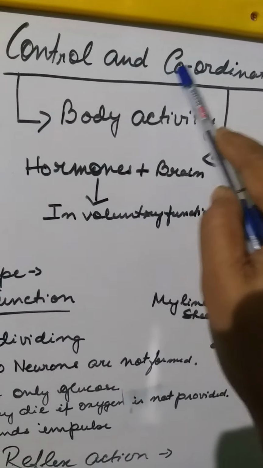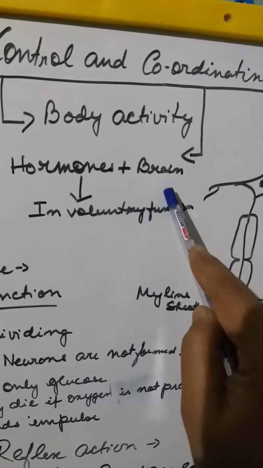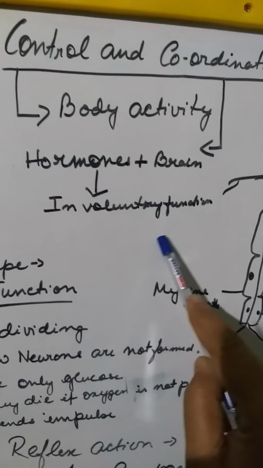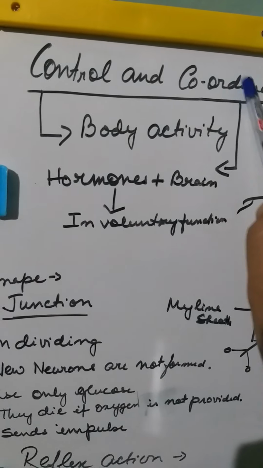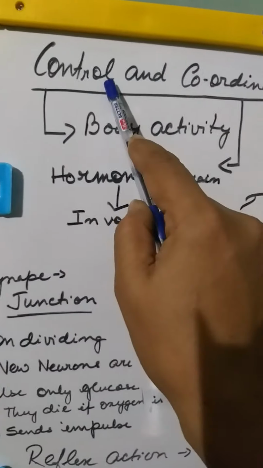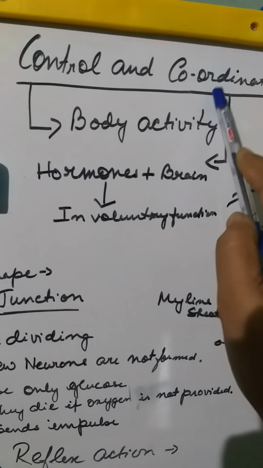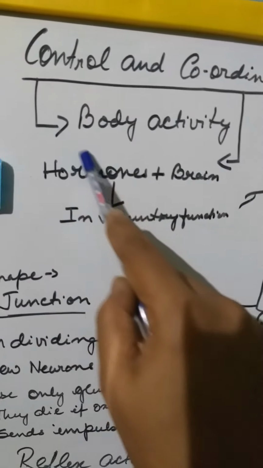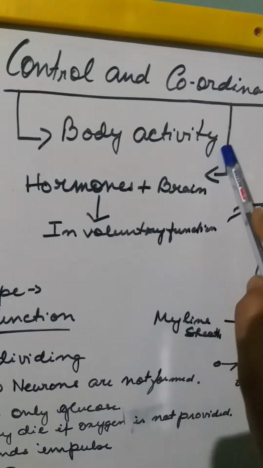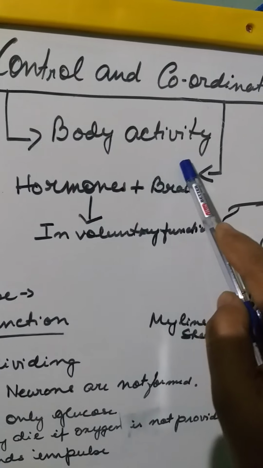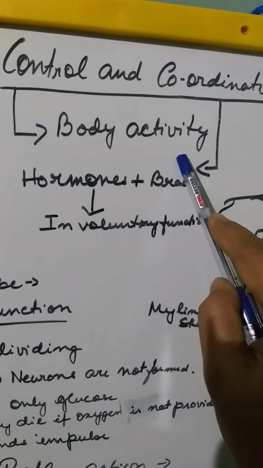Coordination means in cooperation with. So the hormones and the brain together perform those involuntary functions, that is coordination. So control and coordination, basically it is the function of the brain and the nervous system that does all the body activity. Now these body activities are done by a single functional unit, that is known as the neuron.